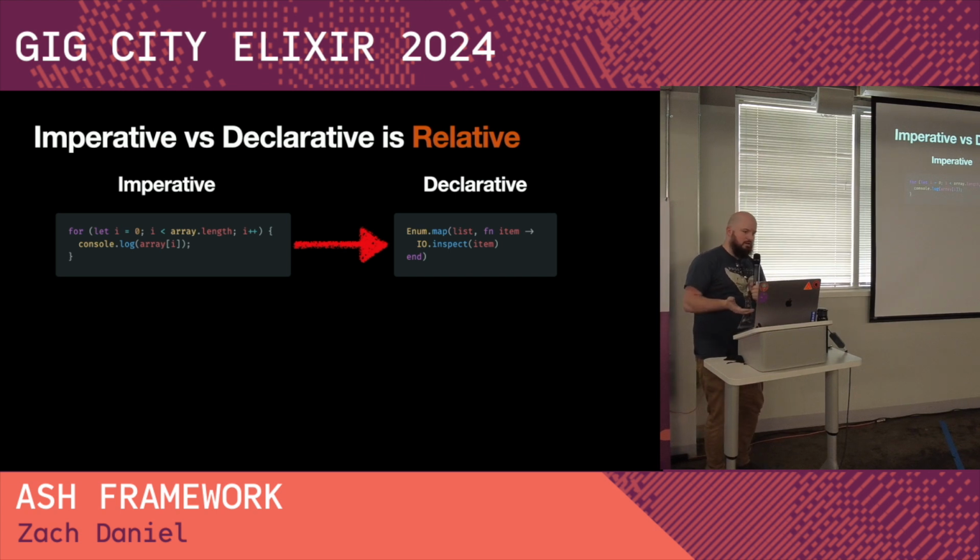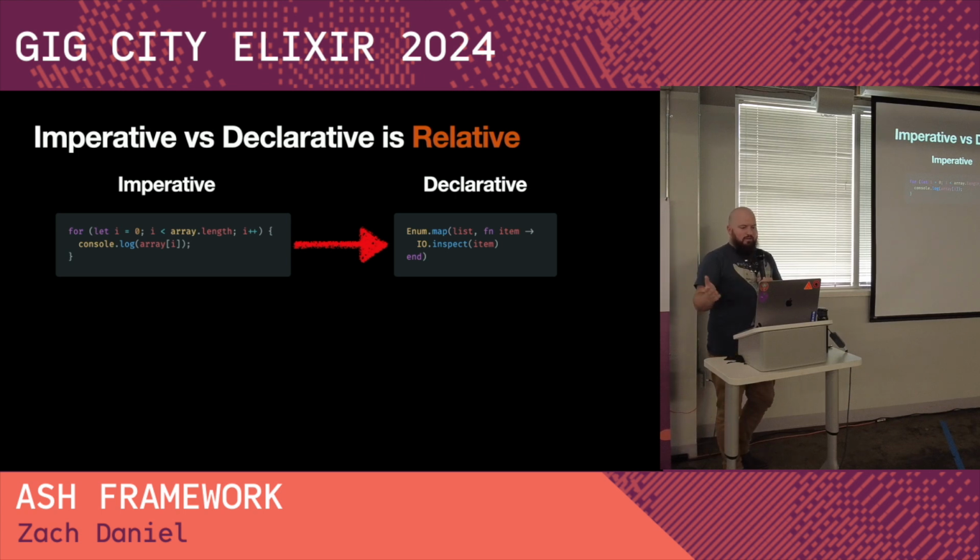We're saying you start at 0, then you get the thing at that index, and then you increment a variable, and you get the next thing, right? That's imperative. Whereas in this Elixir example, we're saying Enum.map. We don't tell it how to go from the beginning to the end of the list and do something for it. We just tell it, do that, and the implementation is figured out. The enumerable protocol handles that work for us.